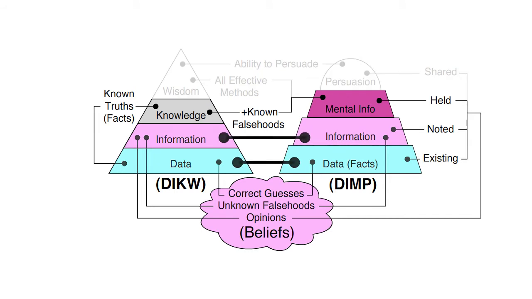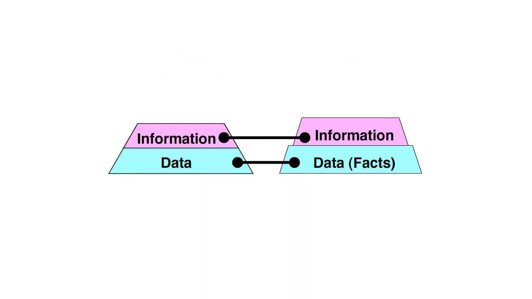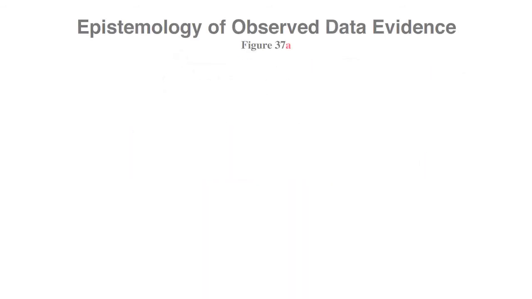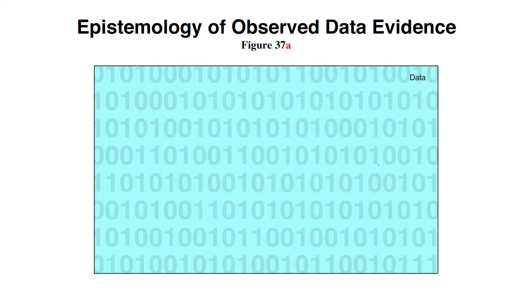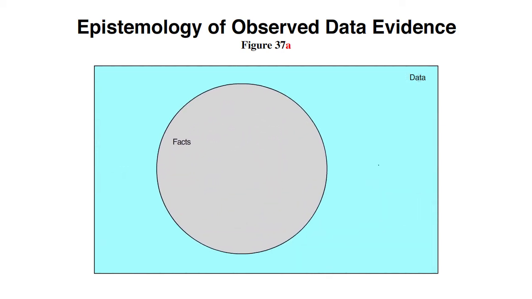Both models have the first two layers in common, data and information. Those are the two main categories in my epistemology. Figure 37a is the main data category of evidence. We'll expand a superset to show subsets. Most data reveals some facts, which makes this a broad subcategory. Facts are declarative, but data is broader than facts.